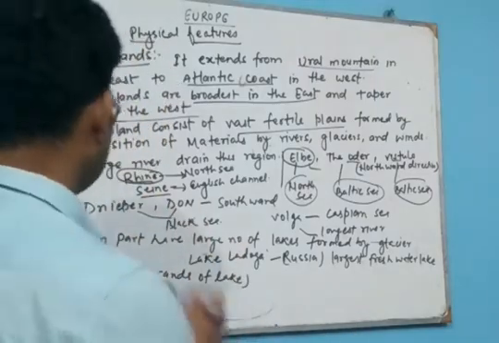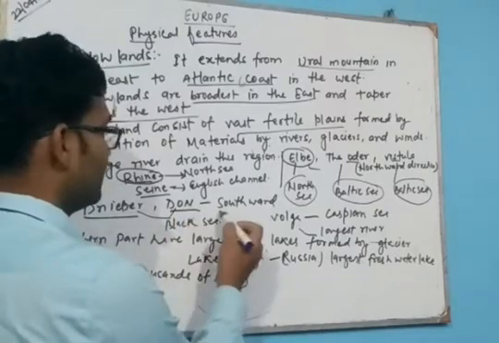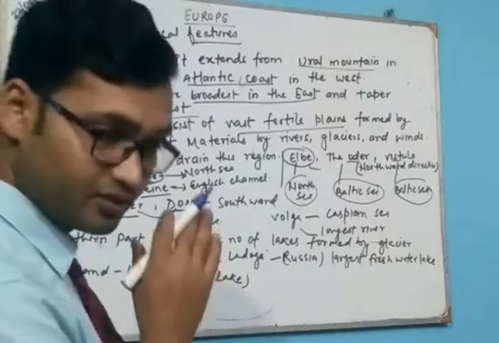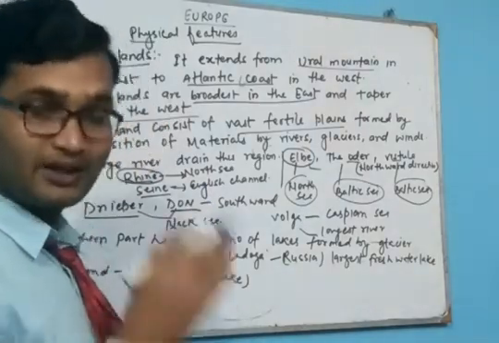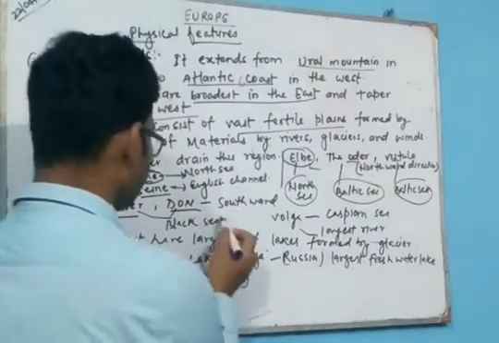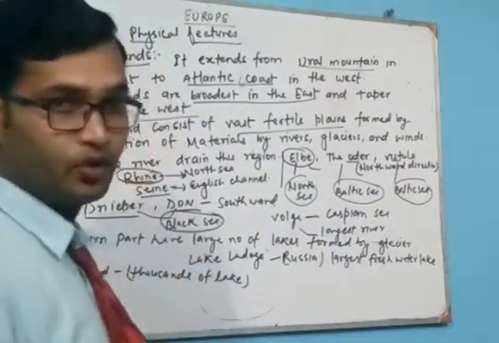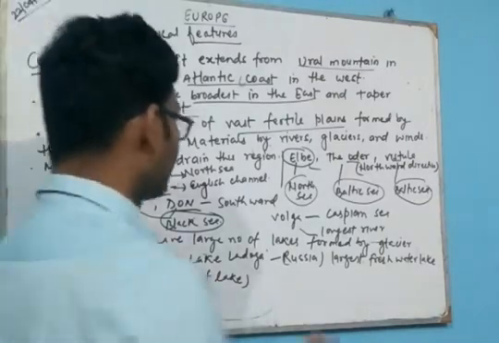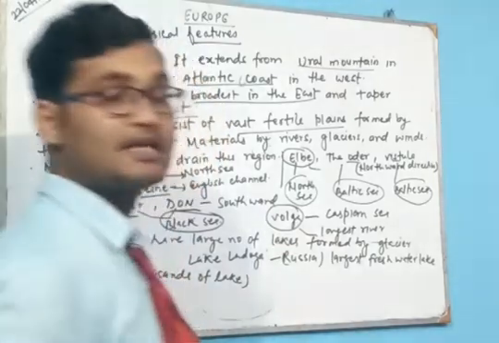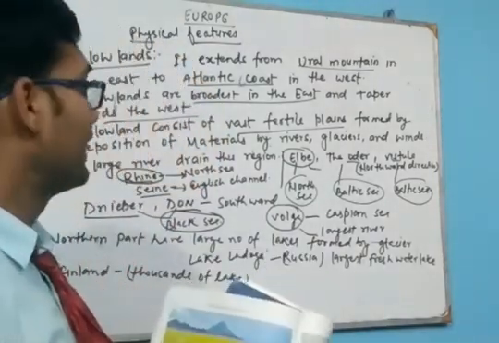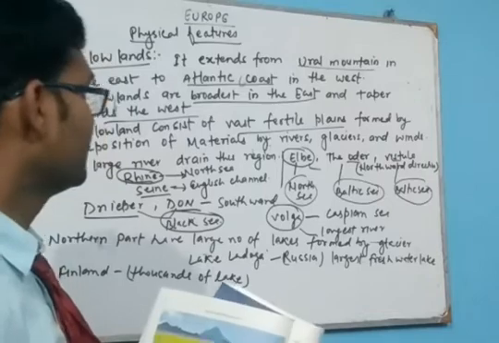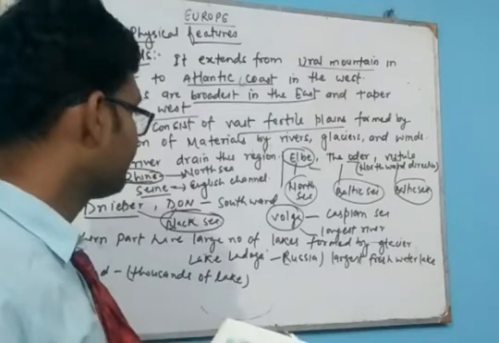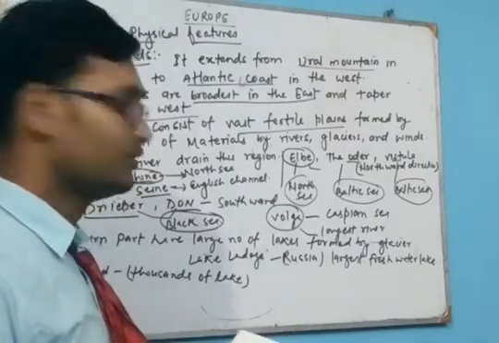Now the Dnieper and the Don go southward. They flow from the lowland southward into the Black Sea. You know about the Black Sea and the Caspian Sea. The next river is the Volga. The Volga is the longest river of Europe, and it flows into the Caspian Sea.